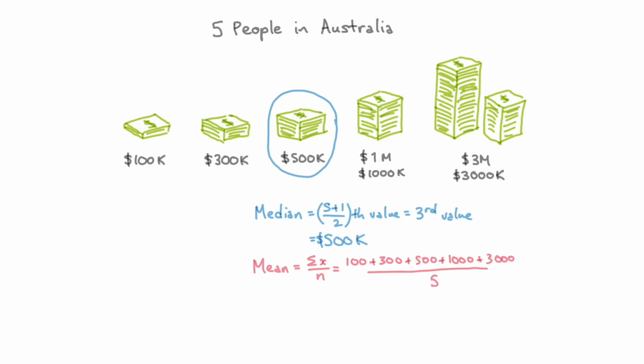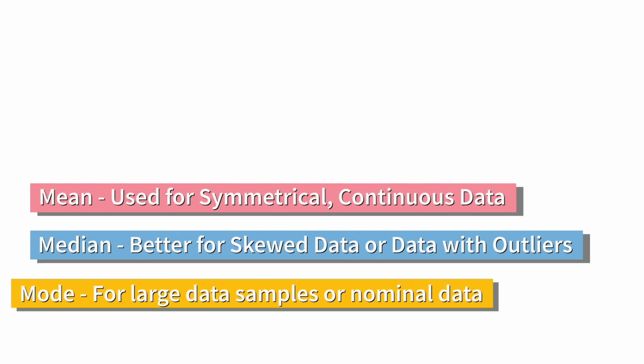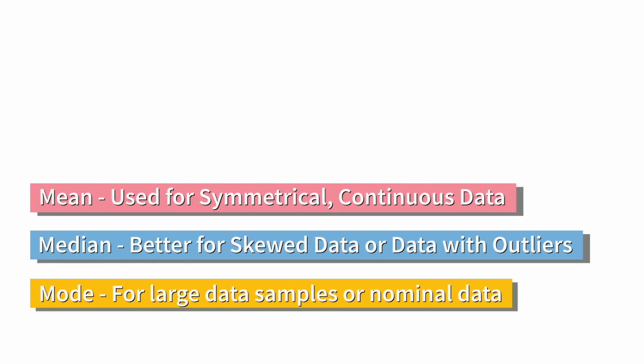When we plug that into our calculator, that 3,000,000 really skews the data. What we actually get as a result is $980,000 as the mean. That is a massive difference. What a difference. $3 million is an outlier which skews the data to the right, much like the billionaires and millionaires skew the average wealth for Australians. So the median is a better indicator in this instance.